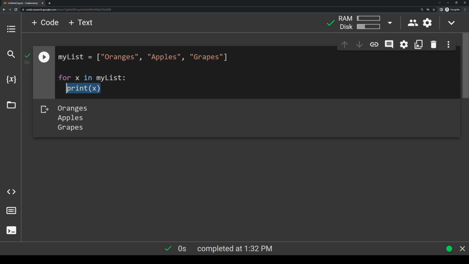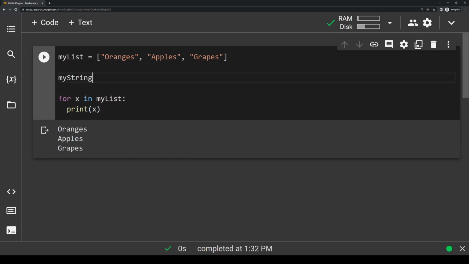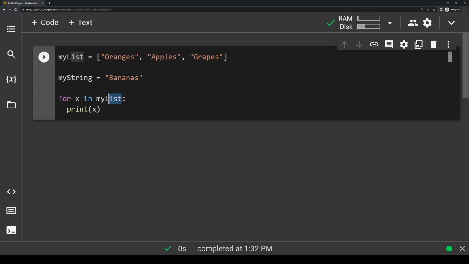But something really interesting about Python is you can actually do this with strings too. So let's say we have another variable. Let's just call it myString, and let's set it equal to, say, bananas. And I'll clear this output here. And instead of saying for x in my list, I want to make it for x in my string. And if you do it on a string, it'll actually loop through the string and it'll print out each individual character. Oops, didn't mean to switch those there. So if I run this, you'll see it prints out each individual letter, because instead of taking each individual element separated by commas like a list, if you pass in a string to this for loop, it'll treat every individual letter as each iteration.